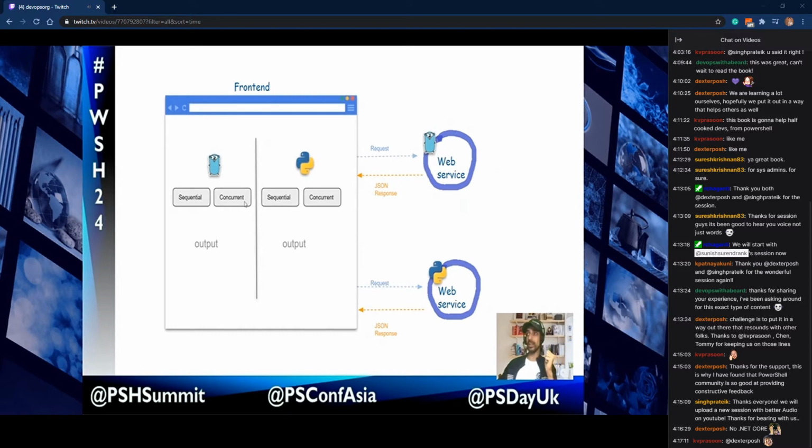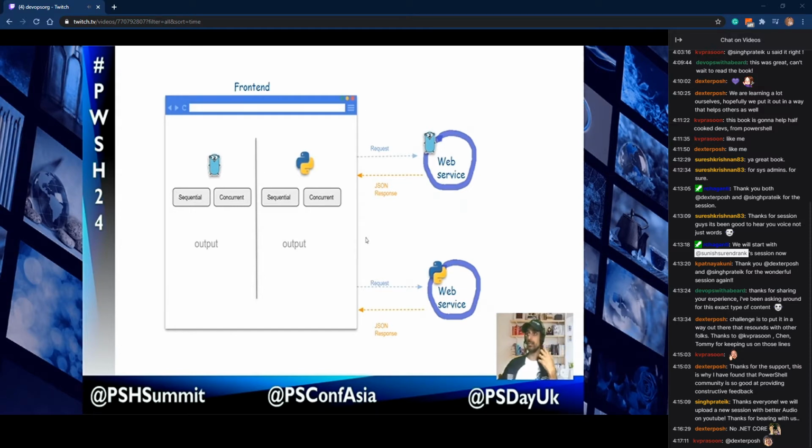And if the user presses the concurrent button, the call will go to the same web service, and we have logic written inside the web service to route it, and that same task will run in a concurrent way. So the task which ran for 4 seconds will now run for only 1 second or almost 1 second. So that is the logic. And the same happens in the case of Python also. We have two buttons, sequential and concurrent, and whenever the user presses sequential, the call will go to the web service and the response will come back and be shown in the UI. So this is the feature of our product.